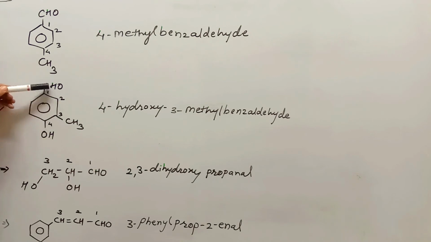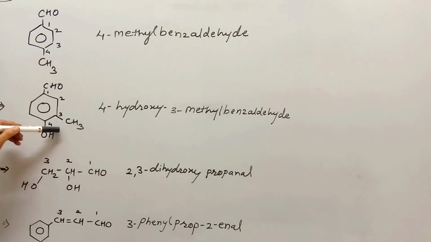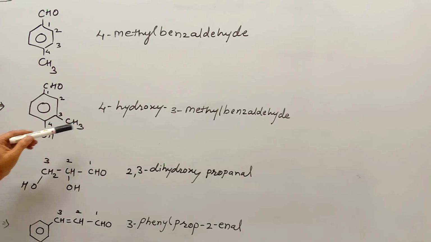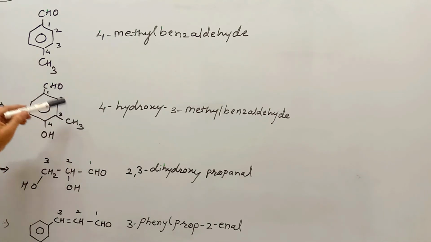So functional groups are more than one, but CHO has a more preferable sequence as compared to OH. That's why OH is a substituent, methyl is a substituent, alphabetically h comes first. That's why 4-hydroxy 3-methyl benzaldehyde.